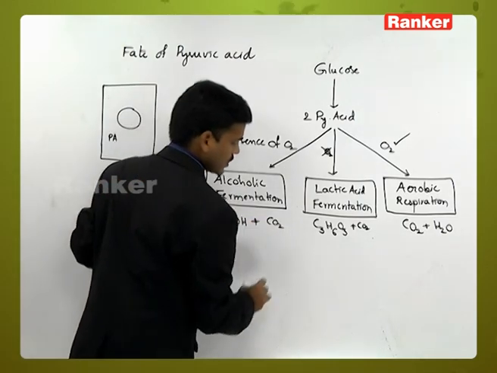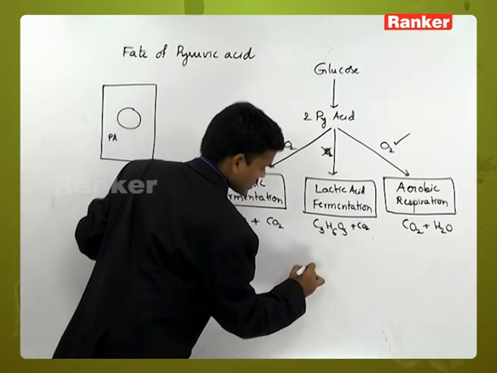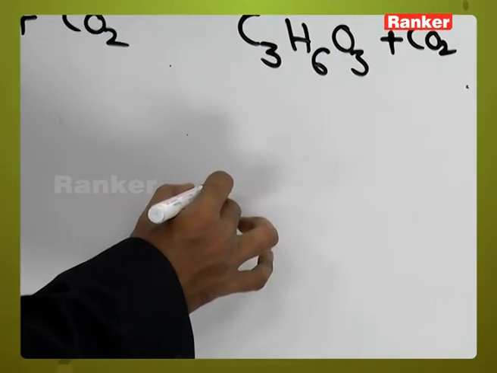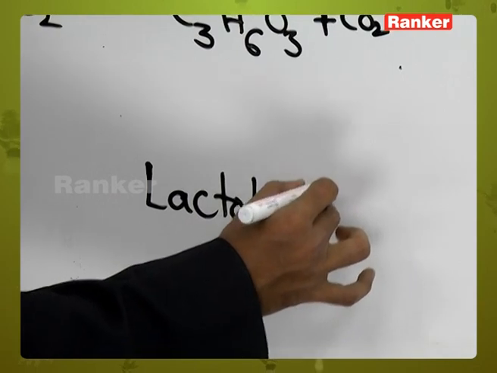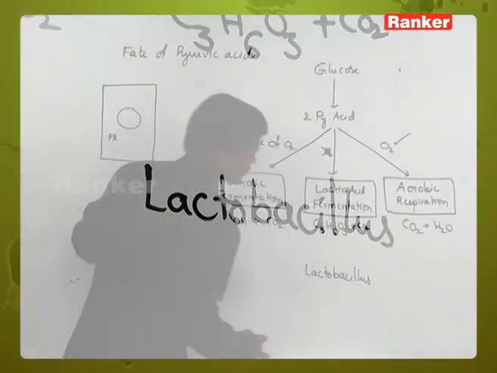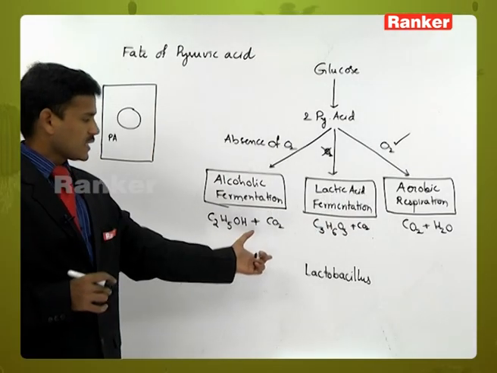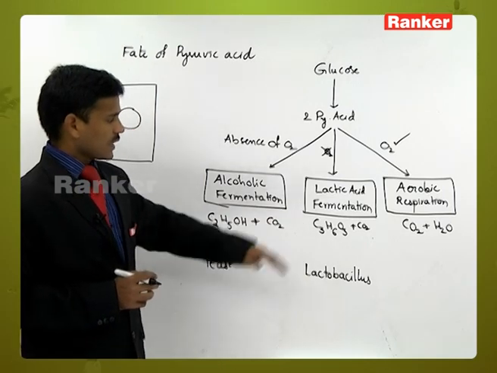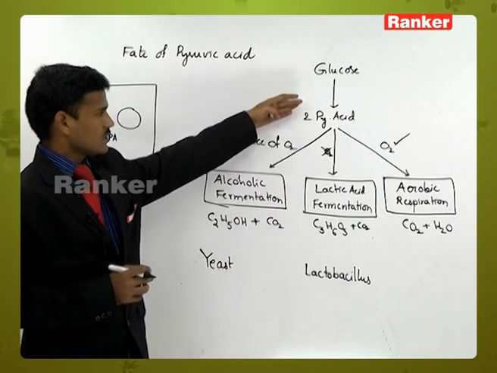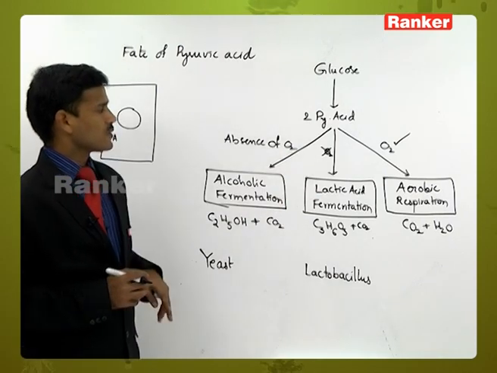And for lactic acid production, generally Lactobacillus bacterium is involved. Lactobacillus is a bacterium. The bacterium is involved in lactic acid fermentation or lactic acid production.